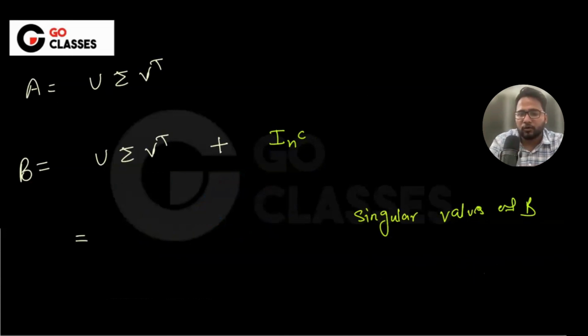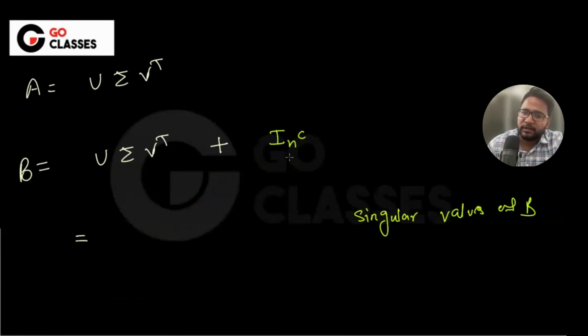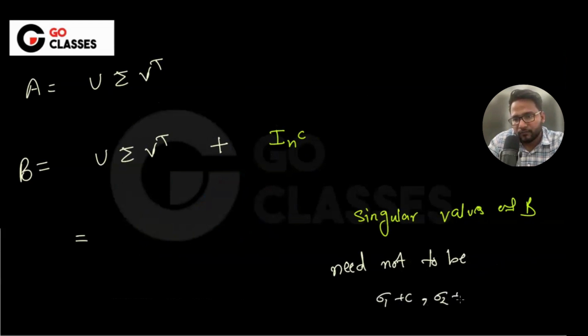Obviously no, right? If you add this, then obviously it makes sense, but if you add just a diagonal matrix, will the singular values directly get added here? No, obviously not.